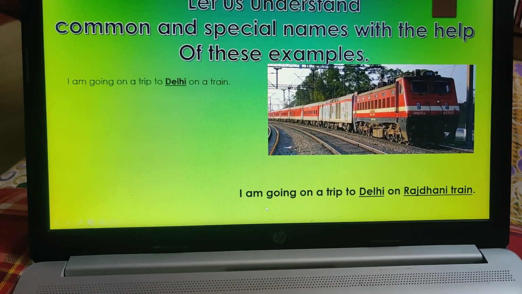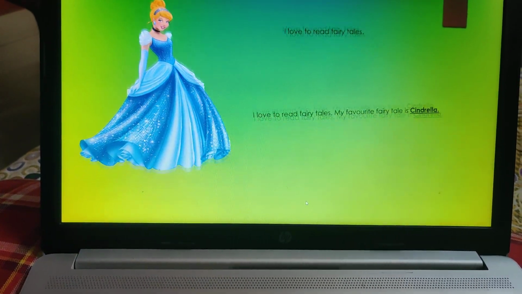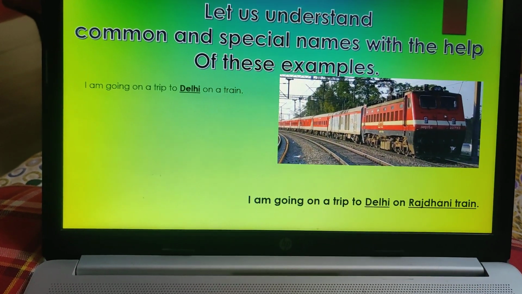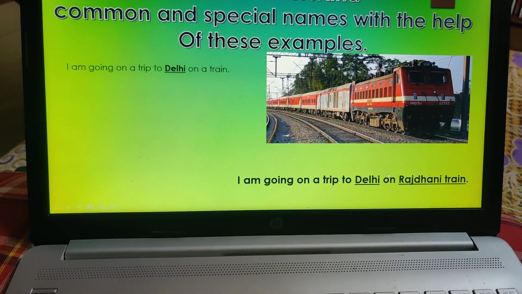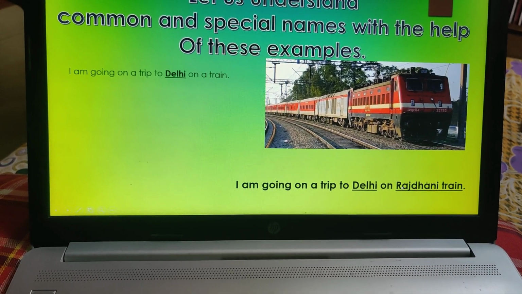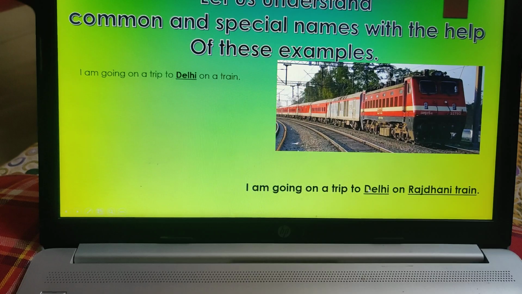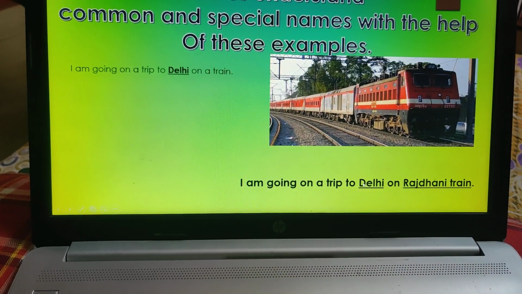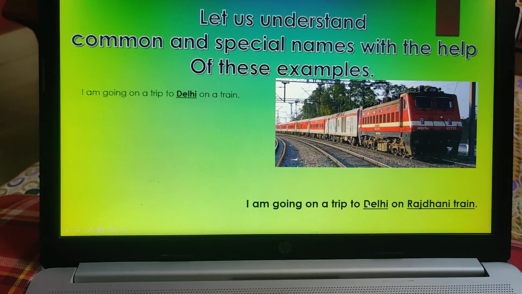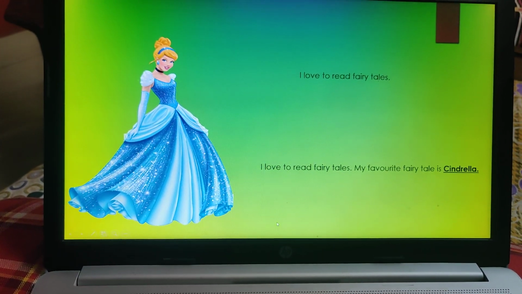But now in the second sentence I have written I am going on a trip to Delhi. Again and again this slide comes. I am going on a trip to Delhi on Rajdhani train. So we know the particular train is mentioned. So Rajdhani and Delhi both are special names. I hope you can understand. With the help of a sentence it will be more easy to understand.